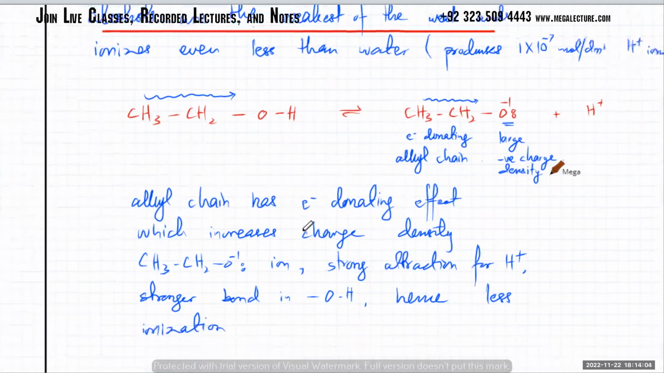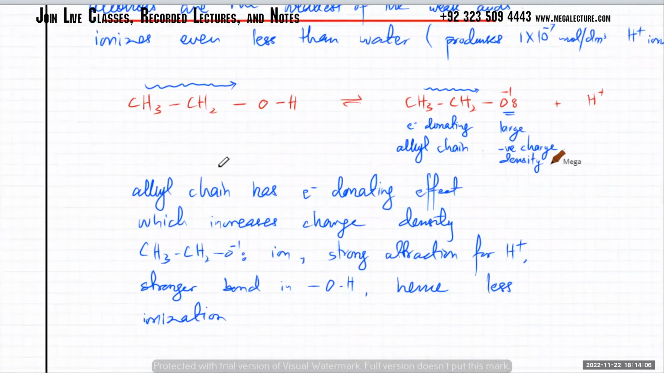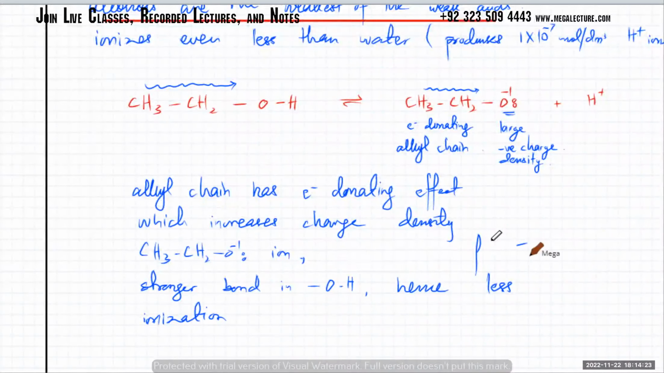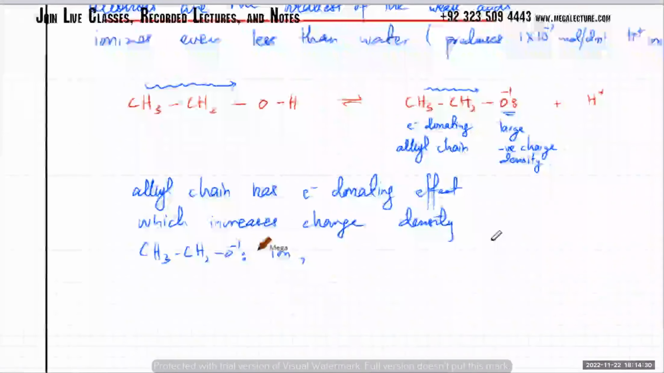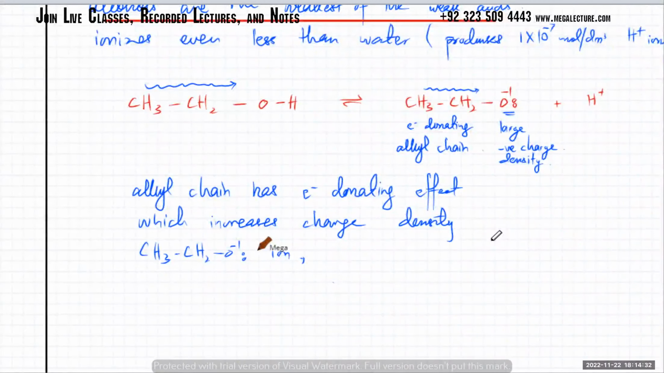So the answer you have to write is this one: that alkyl chains have an electron donating effect, which increases the charge density on this ion. And there's a word I have to add in the middle, because last time I did it in a hurry. So it increases charge density on the ion, making it, they use a word, making it unstable.